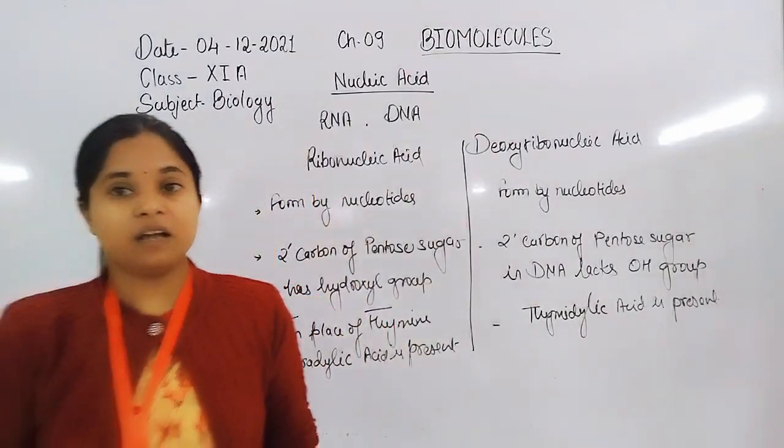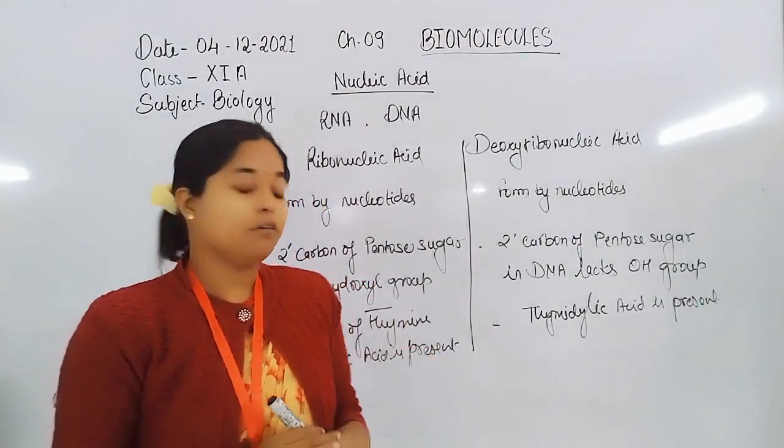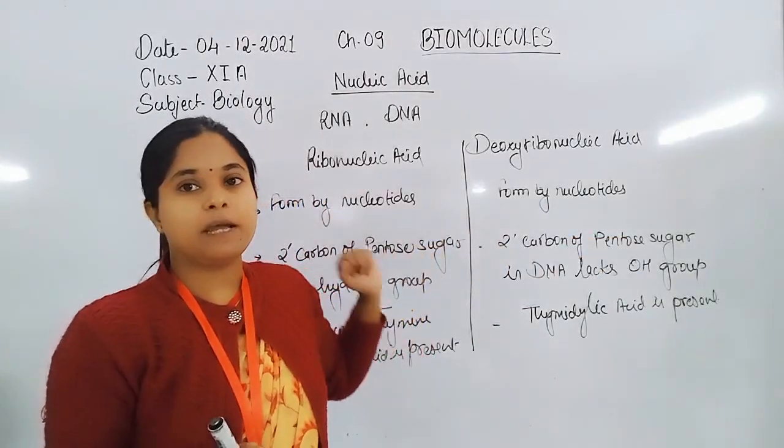If we are going to discuss the structure of DNA and RNA, first we discuss the structure of DNA, where the 2 prime hydroxyl group is absent, or where the 2 prime hydroxyl group is present.